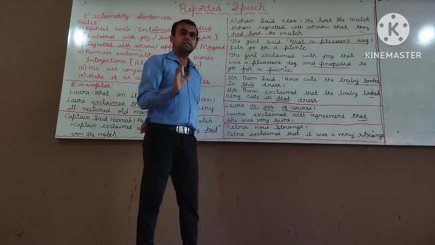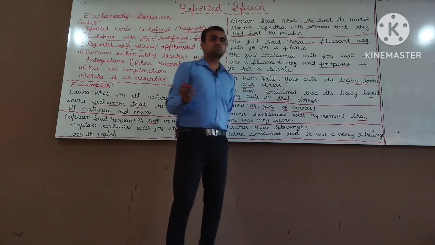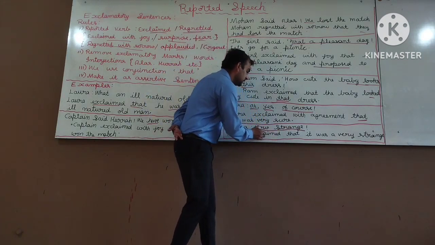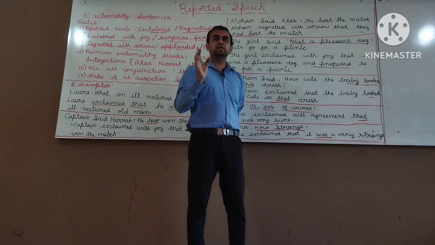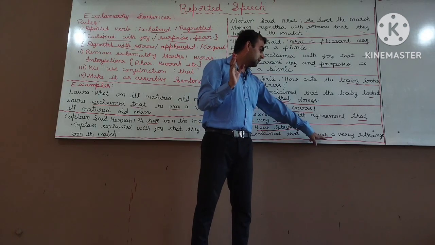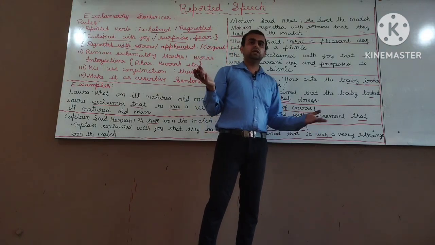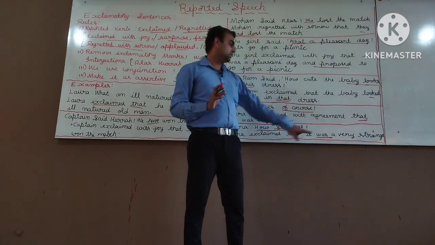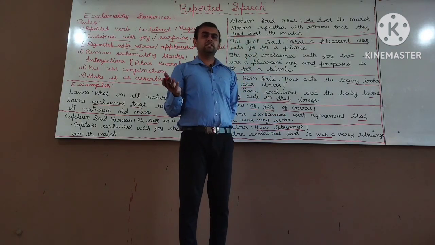When we convert this particular sentence into indirect speech, it becomes Petra exclaimed that it was very strange. How strange changes into it was very strange. We always use was. We should not use is. Because in reported speech, if there is no helping verb, we always use the past helping verb. Here was is not a helping verb, it is a main verb. We know the rules, is it? If there is no main verb, the helping verb we have to consider as the main verb. That's the reason we write Petra exclaimed that it was very strange.